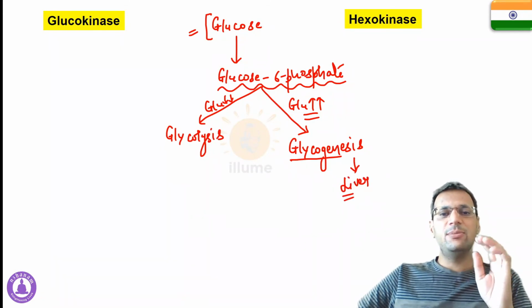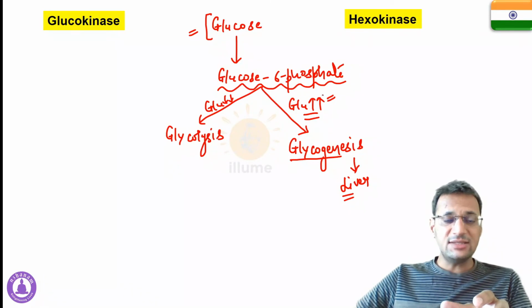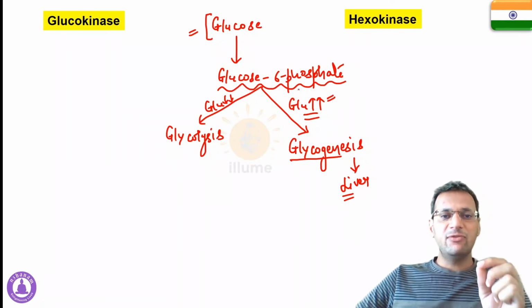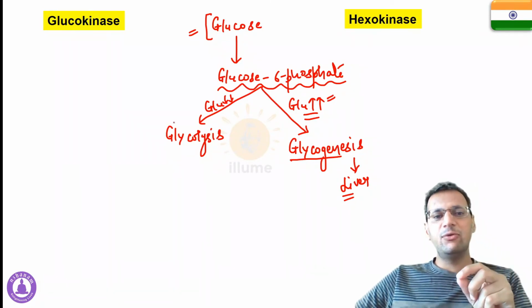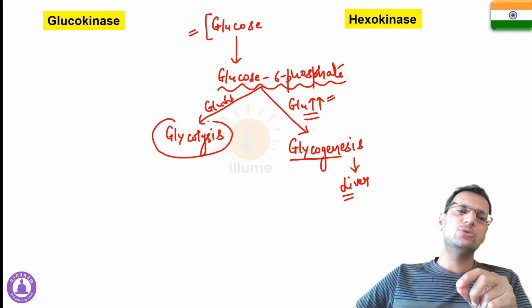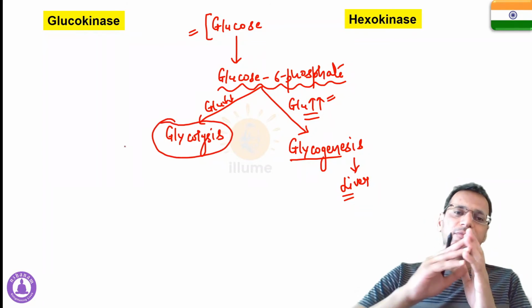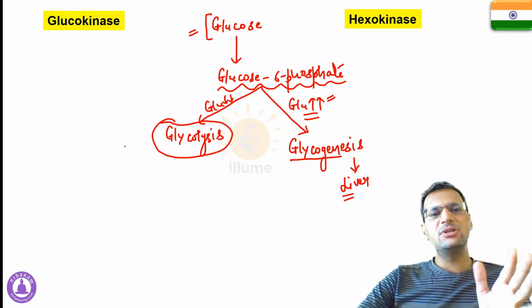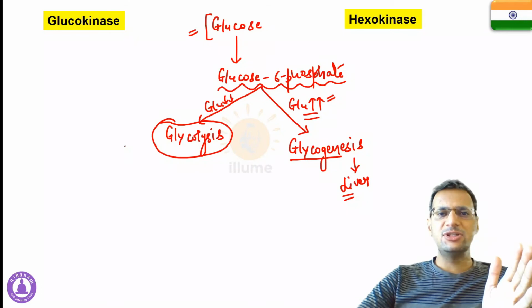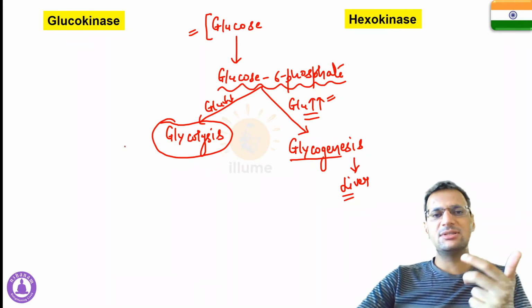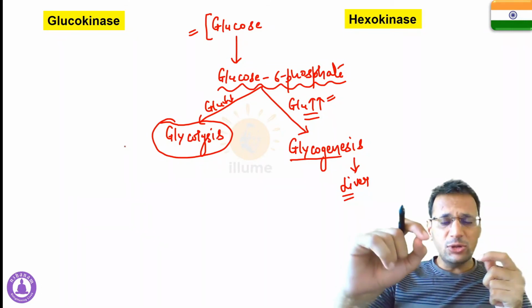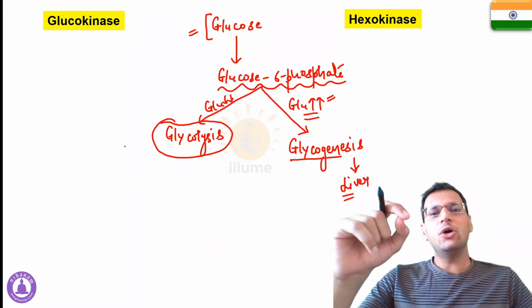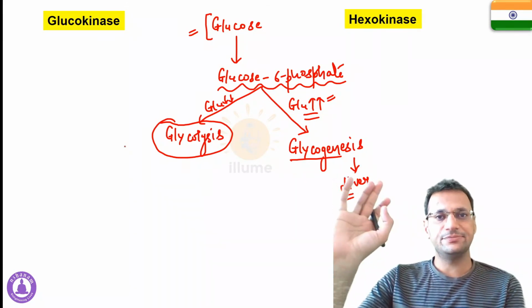It occurs when the blood sugar level is high, that is, excess glucose is present. But if glucose is deficient, then it would definitely undergo glycolysis to produce energy, to provide a continuous source of energy to those tissues which need it, like the brain, your cardiac muscles, etc. So the fate of glucose depends on the glucose concentration.